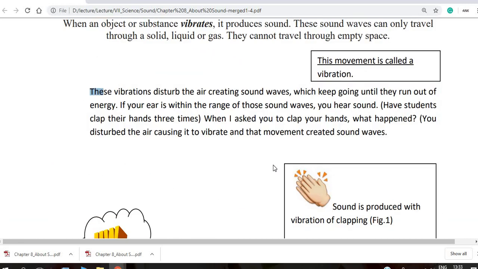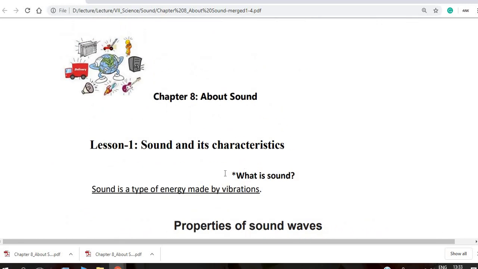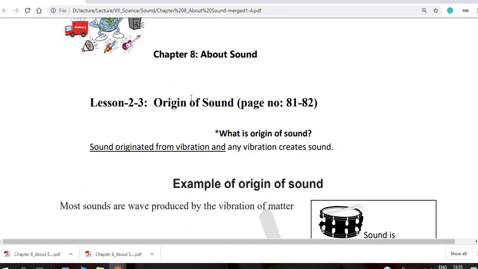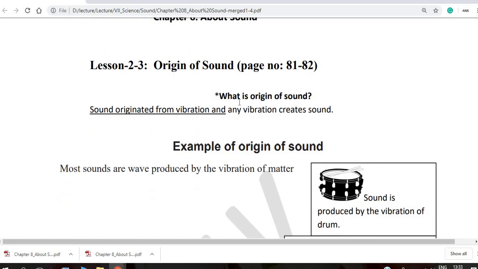Okay, so these are the topics that finish lesson 1, and another lesson in chapter 8 about sound is lessons 2 and 3, the origin of sound. So first you have to know the origin of sound, where the sound comes from. What is the origin of sound? Sound originates from vibration, and any vibration creates sound.